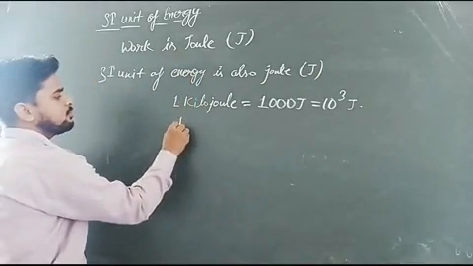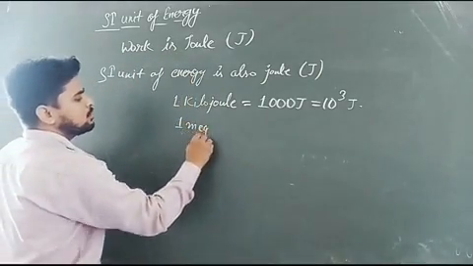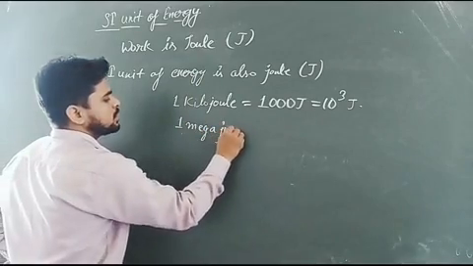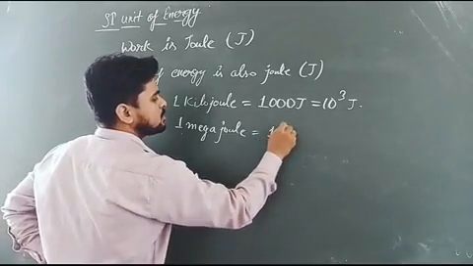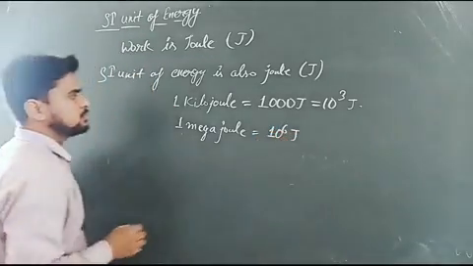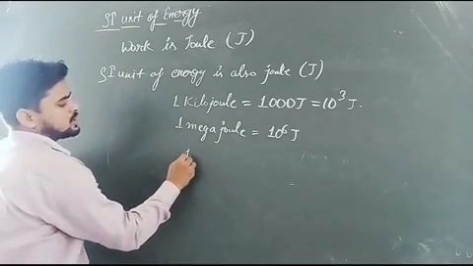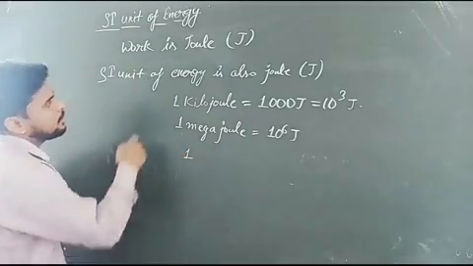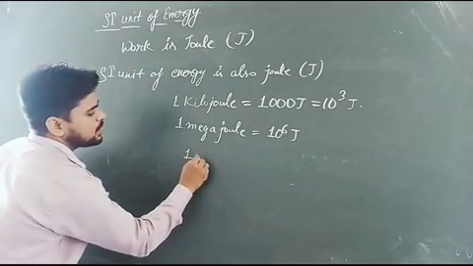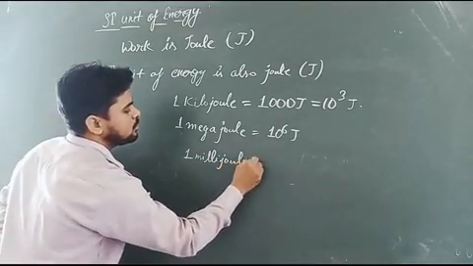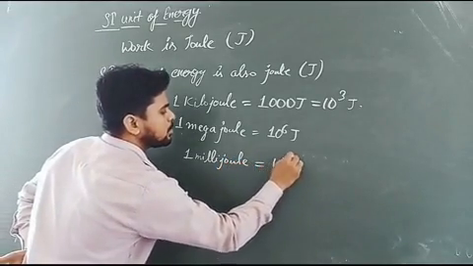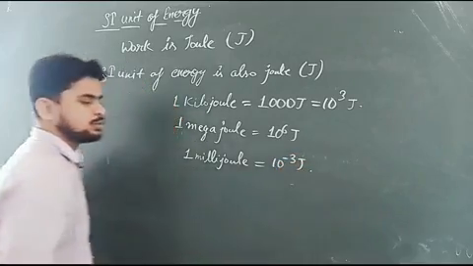In the same way, 1 megajoule equals 10 to the power 6 joule. Some smaller units of energy: 1 millijoule equals 10 to the power minus 3 joule.